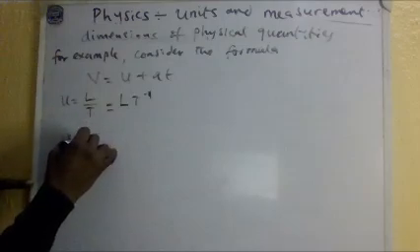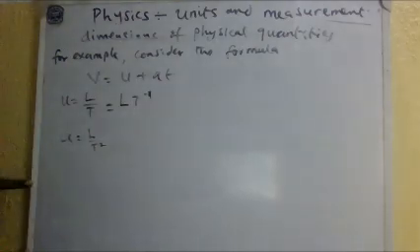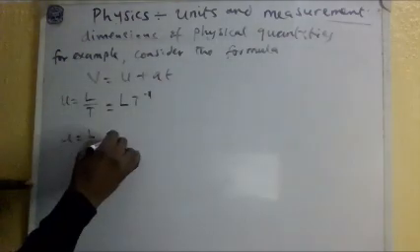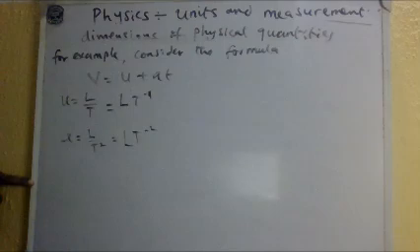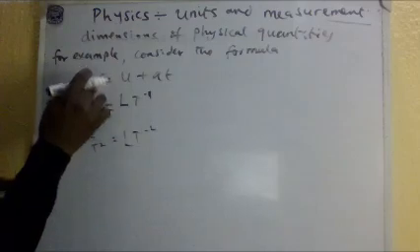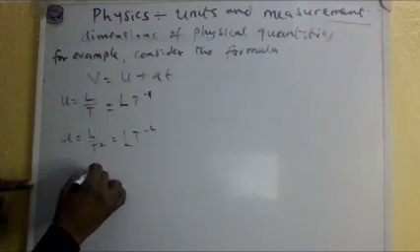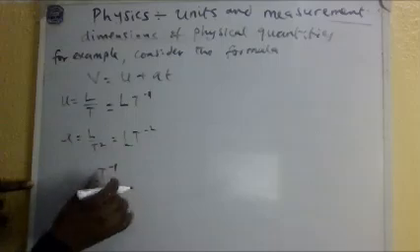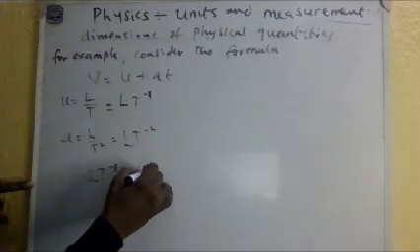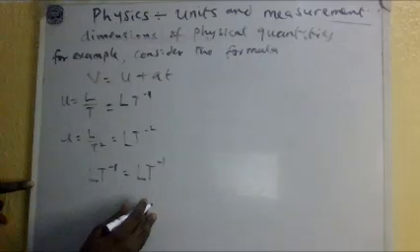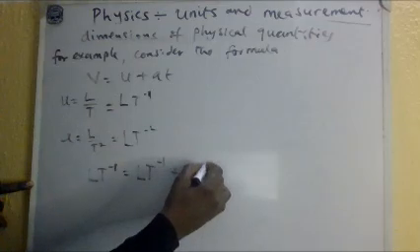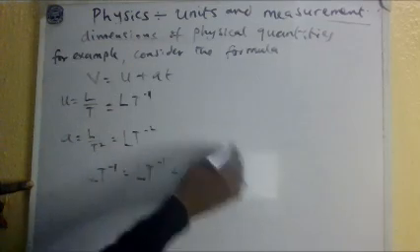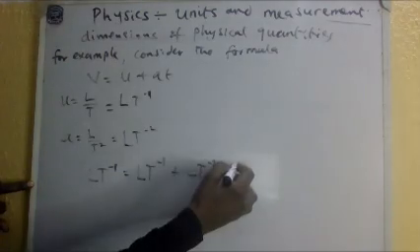L over t squared. That's A, or L t minus 2. Now, where I see v, I put L t minus 1. This is v, then this is another v again, L t minus 1. Plus A. A is what? L t minus 2 times t again. That's this t, raised to power 1.